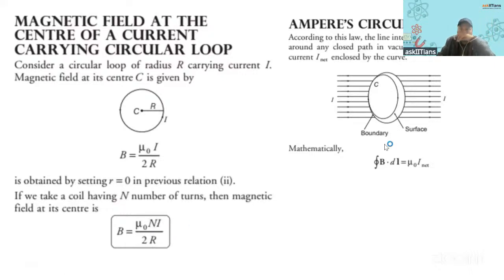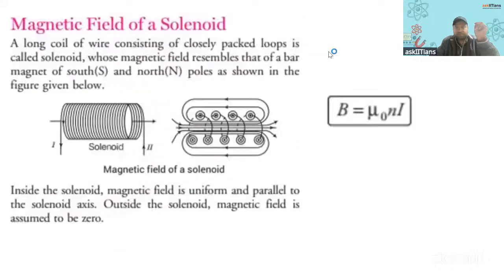Then you have to know the statement of Ampere's circuital law. Draw the diagram also. This is the mathematical expression, and you must write down the statement also. So it might come in a 1 marker or 2 marker. Even the next day, you should have a plan. You should have a plan for a month.